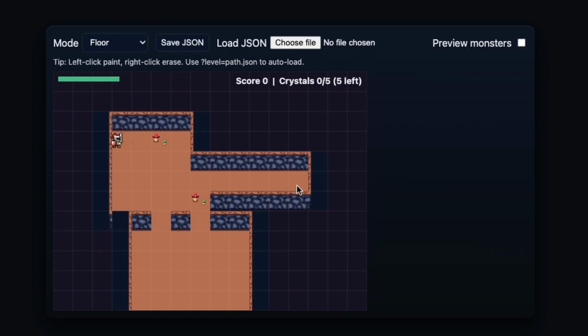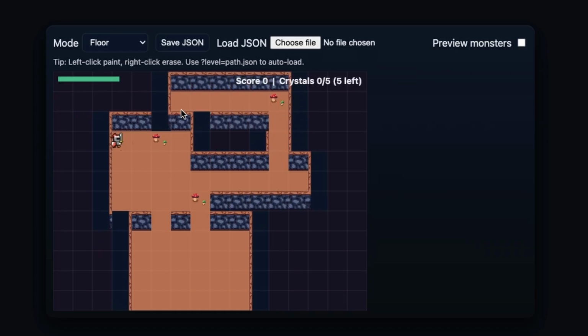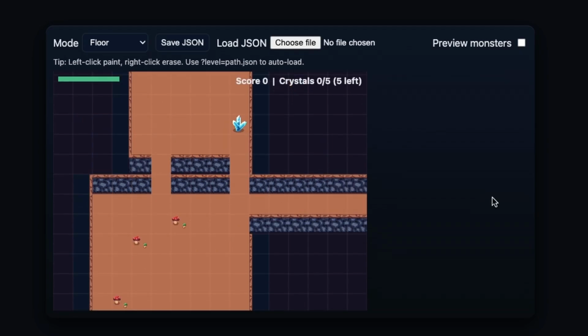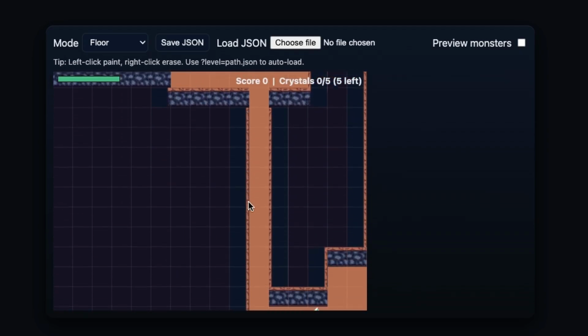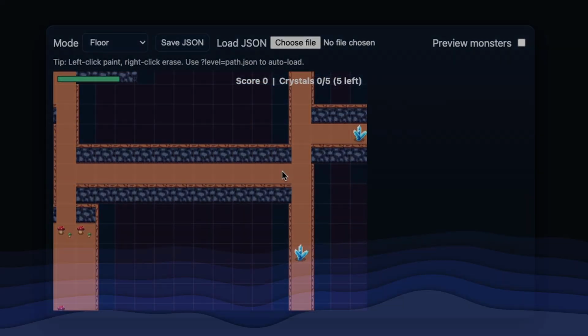You can kind of see when you lay down floors, it knows the correct tiles to put around them. Okay, maybe it gets confused in some places, but this is kind of cool. Yeah, love it. It's great. All right, so let's wrap it up there.